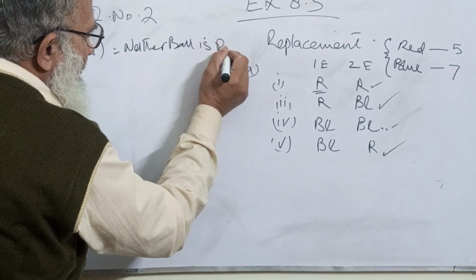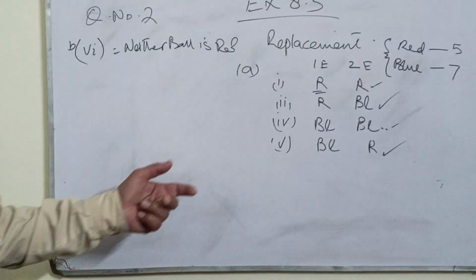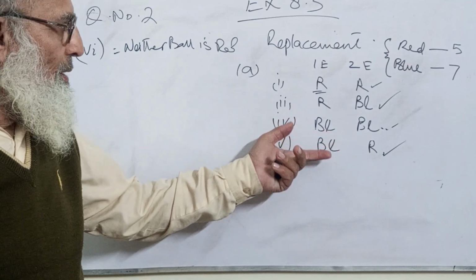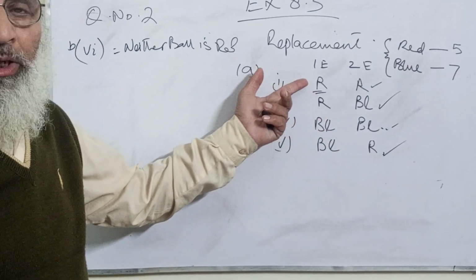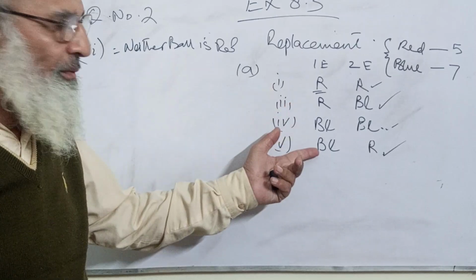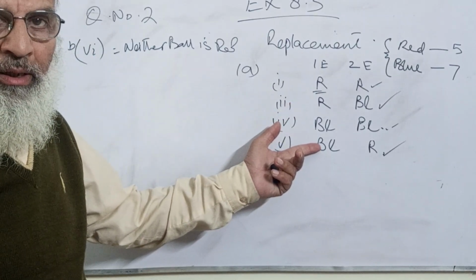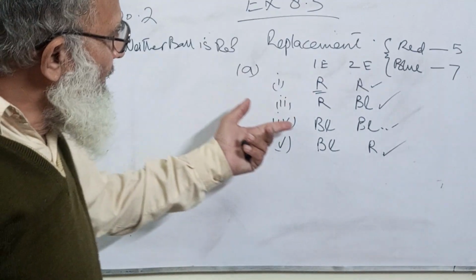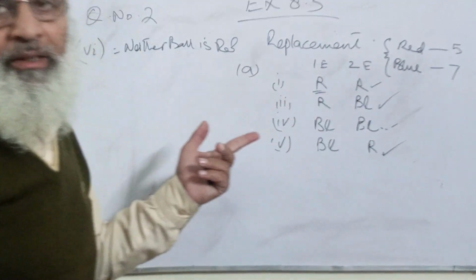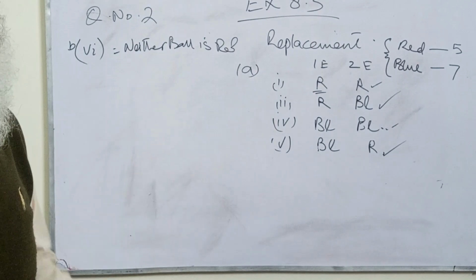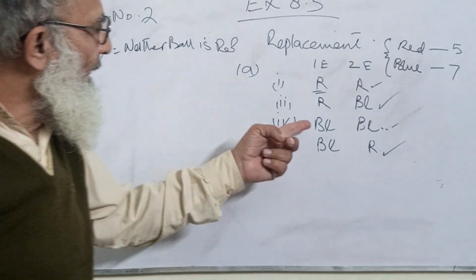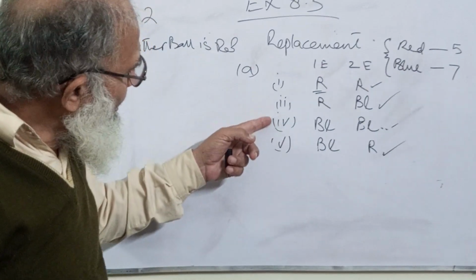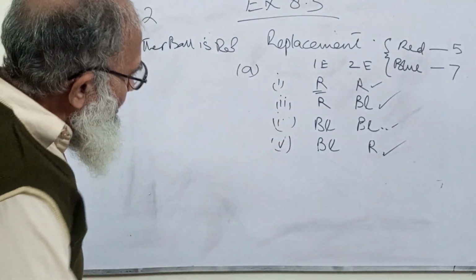Now, how many events are there in which there is red ball missing? You see, here we have red ball, here we have red ball, here we have red ball. Neither ball is red is only in one event, and that is the fourth event. The third event.